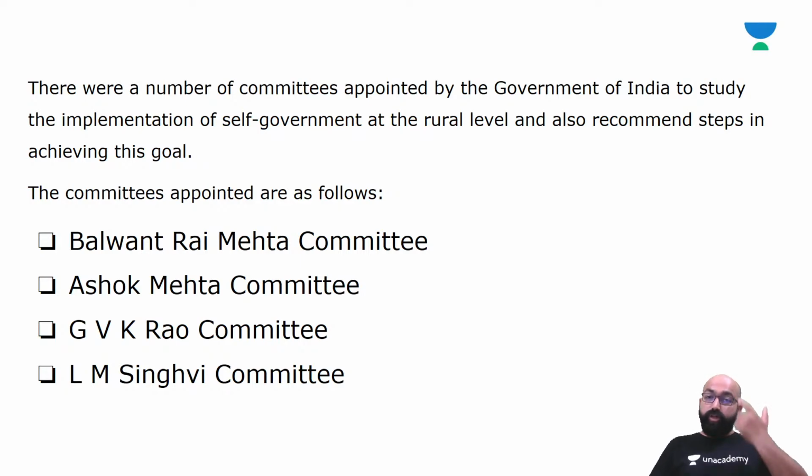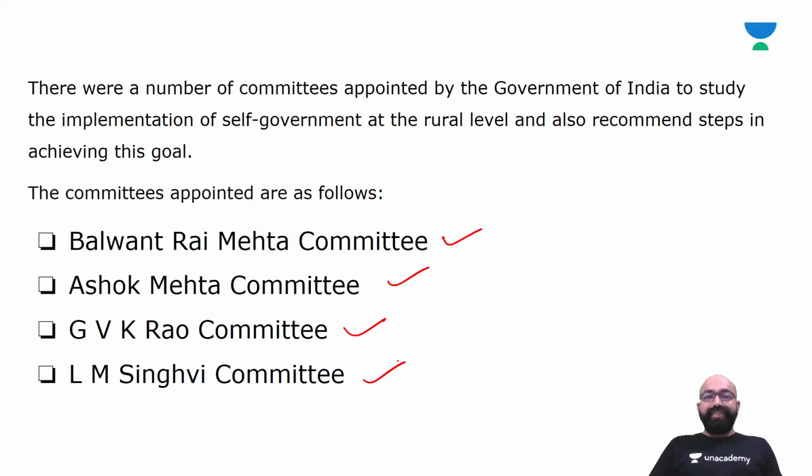In recent years, various committees were appointed by the government of India to study the implementation of Panchayati Raj. These committees include the Balwant Rai Mehta Committee, Ashok Mehta Committee, GVK Rao Committee and LM Singhvi Committee.